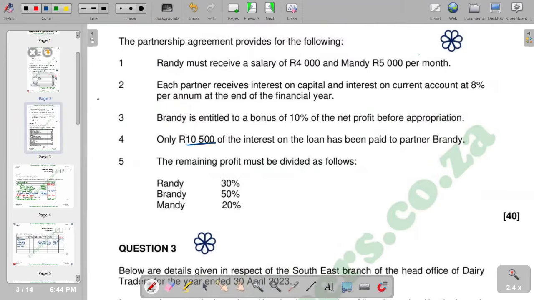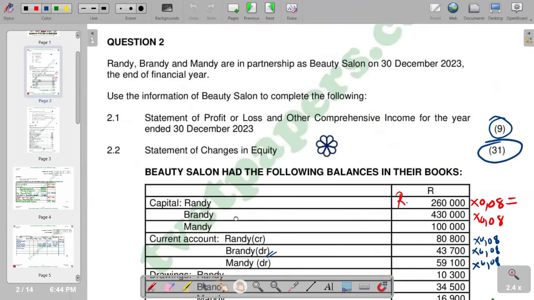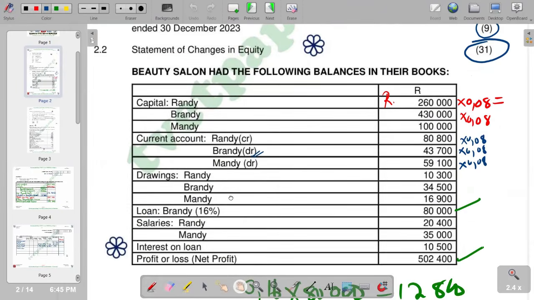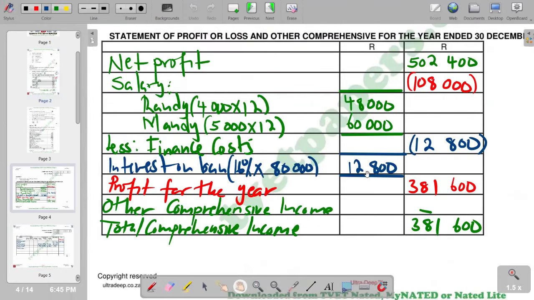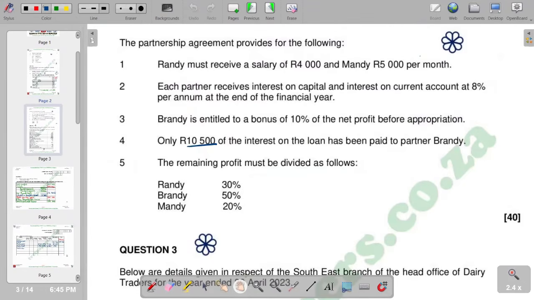And what was supposed to be paid is found in the balances, whereby we are given a loan of Brandy 16%. So if it says 16% of 80,000, we did calculate that, and then we got 12,800. So it means 12,800 was what was supposed to be paid, and what was only paid is 10,500. So we're going to say 12,800 minus 10,500 to find the part that is not yet paid. If you calculate like that, you're going to get 2,300.